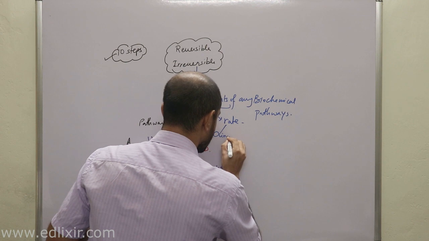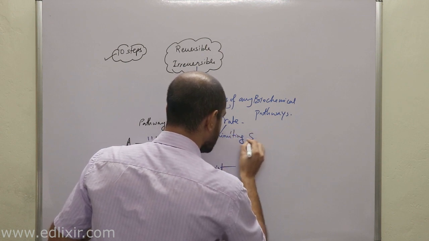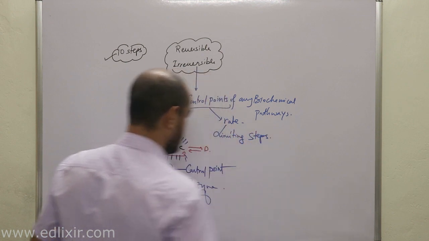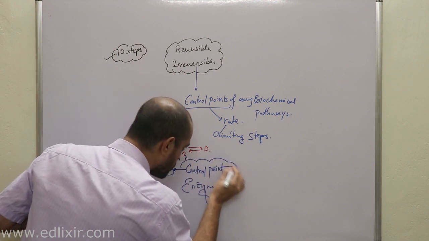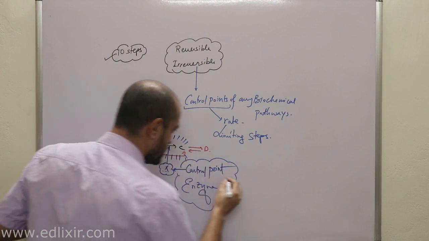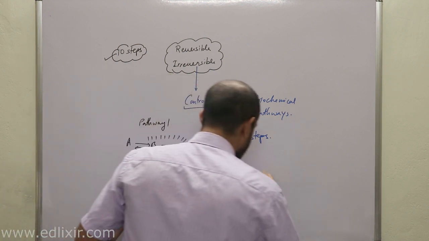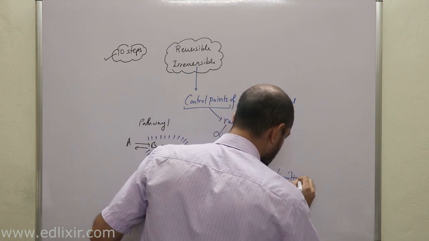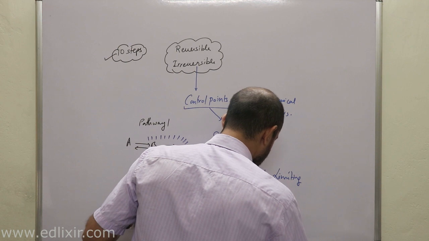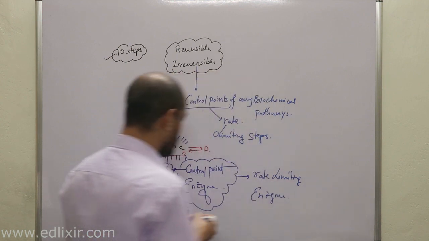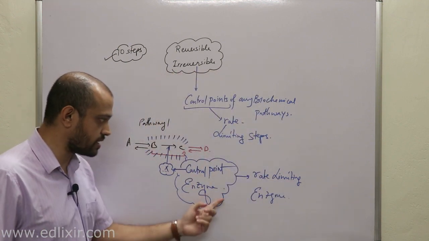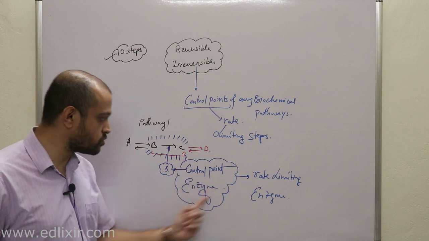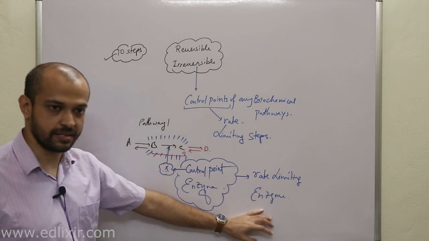The rate limiting steps of any biochemical reaction, and these control point enzymes are nothing but your rate limiting enzymes. Clear? That means this whole biochemical pathway will not occur if there is any problem with these control point enzymes or rate limiting enzymes. Clear?